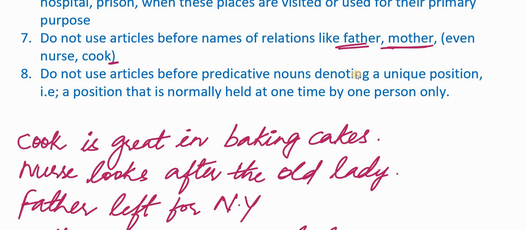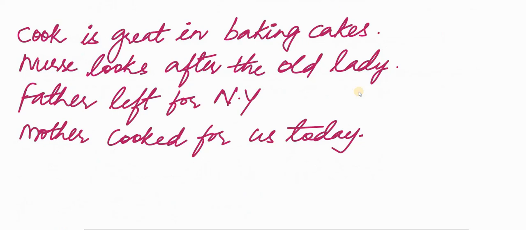We do not use articles before names of relations. We don't say the father, the mother, the nurse, the cook. Look at the examples here. Cook is great in baking cakes. We don't say the cook is great in baking cakes because it is obvious which cook we are talking about. There is no need of an article here. Nurse looks after the old lady. It is obvious which nurse. We don't need any article before it.